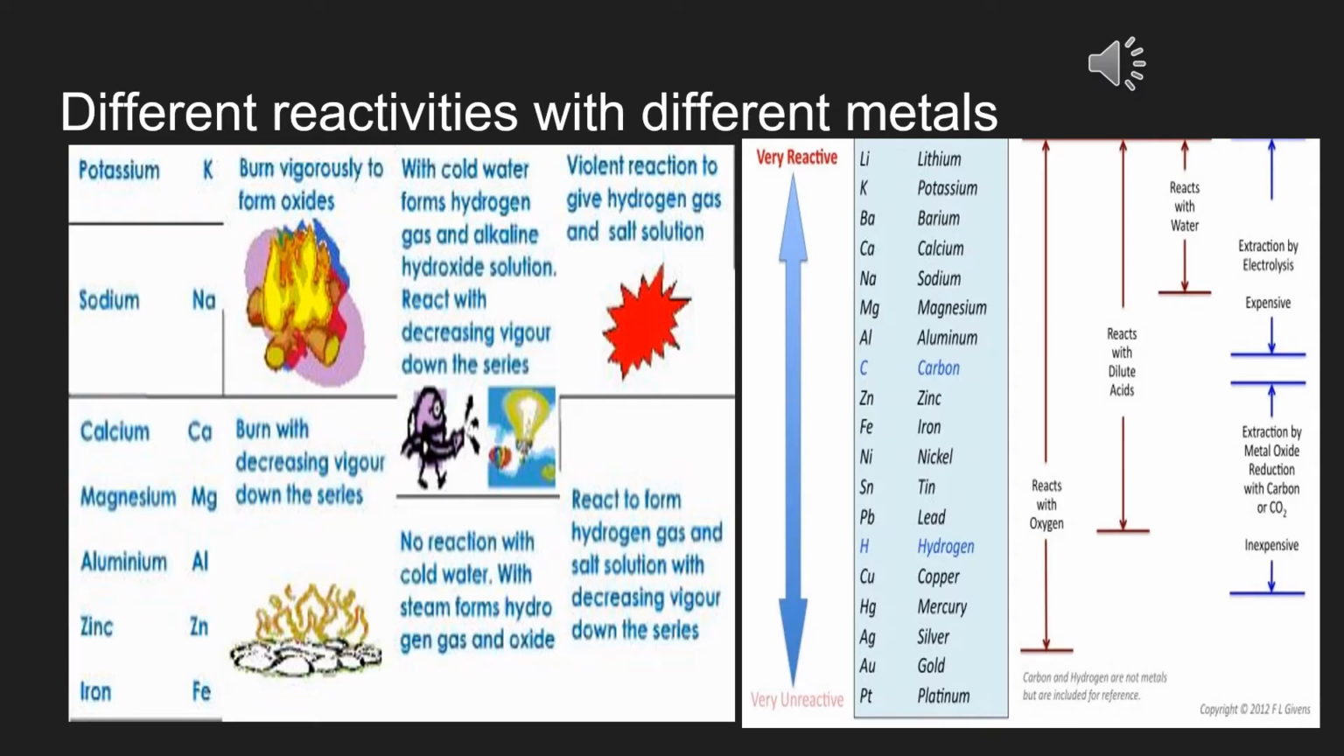A very important thing that you should know is the reactivity series. All the metals are arranged on the basis of their reactivity series, and that is why their reactivities in different circumstances will be different. In different conditions it will be different.